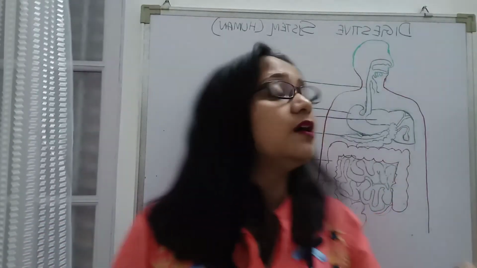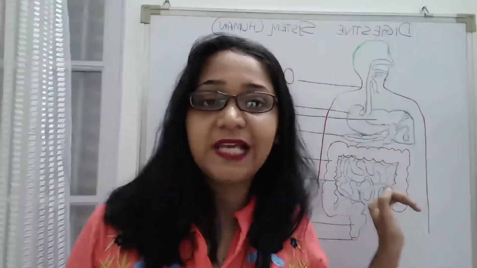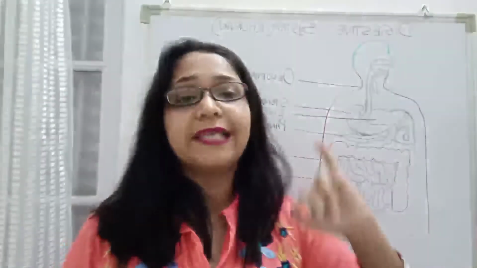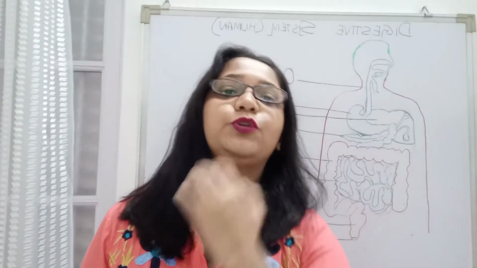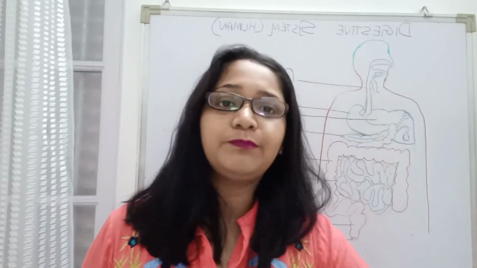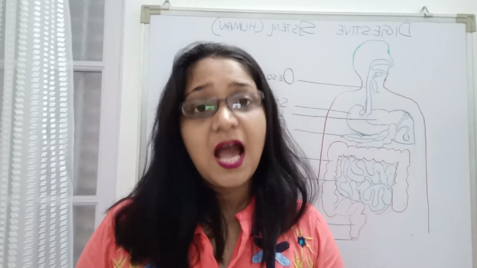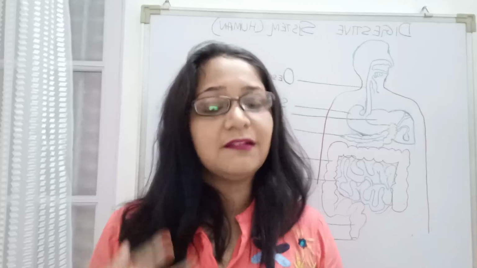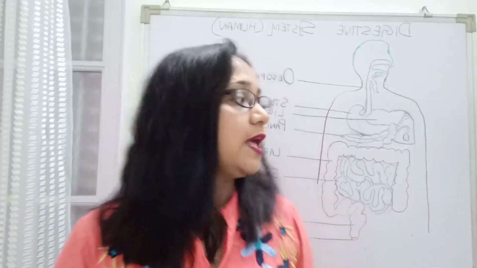Whatever digestion has taken place here, all the digested food moves through these capillaries into the circulatory system. And what does the circulatory system do? It will transport the digested food to the different parts of our body, after which it will be used for generating the energy for doing work.